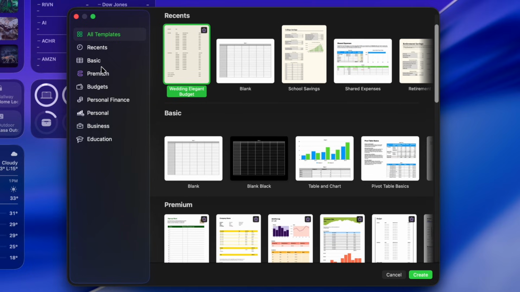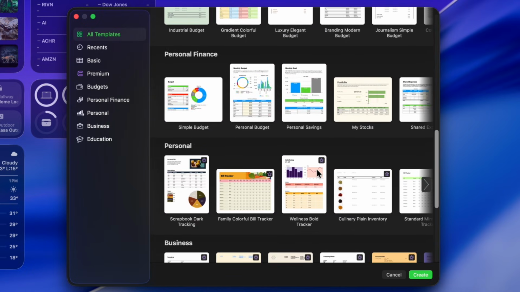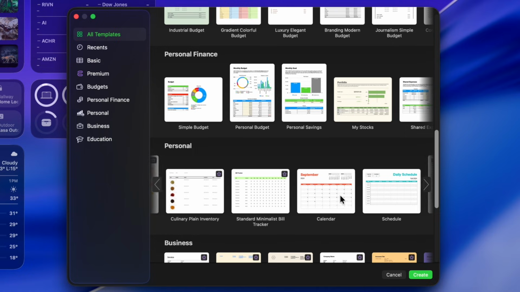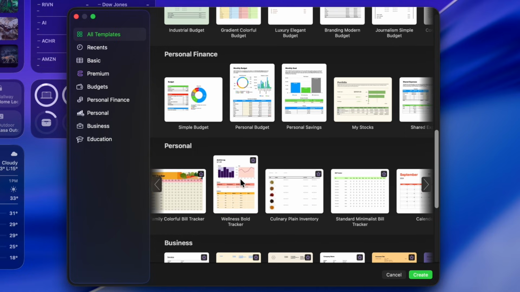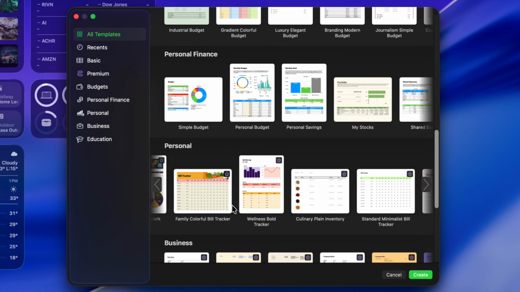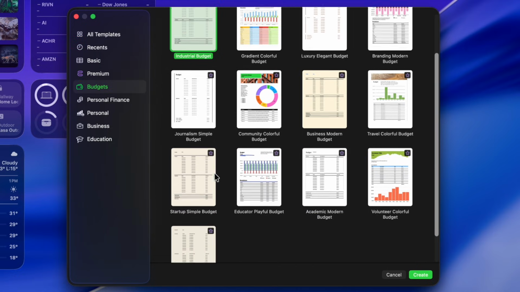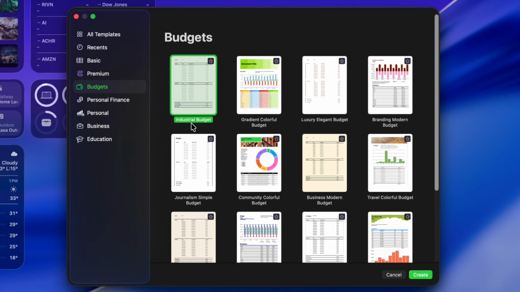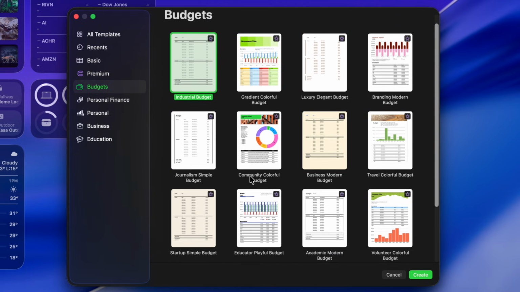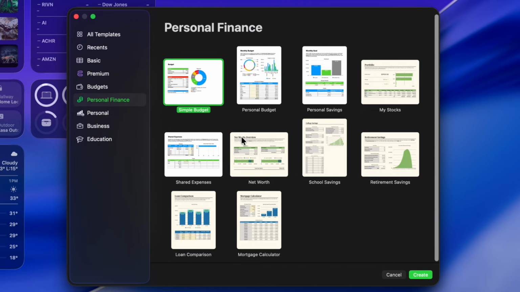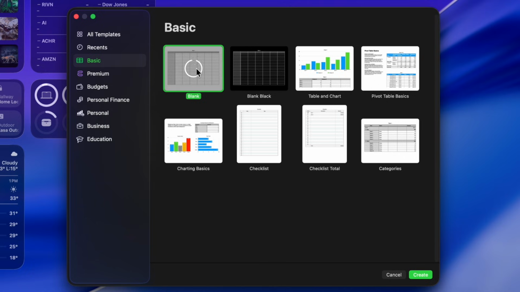Going back to the template chooser, they do separate everything via premium, but there's also an All Templates section, and you can scroll through and see all the different types of templates here. If you are not a subscriber to Apple Creator Studio, you cannot open the ones that have the star. Keep that in mind when you're going through here, that there are certain ones like budgets. This is a brand new section. This wasn't even here last time, but they still have the personal finance, like the simple budget and the personal budget. These are videos we've already done. Go on the top right corner and check out those items, and we have some great tutorials for you. So let's go ahead and just open a basic one right now.